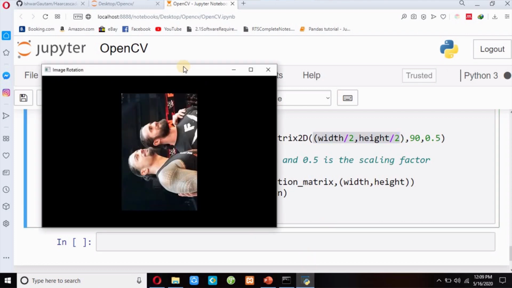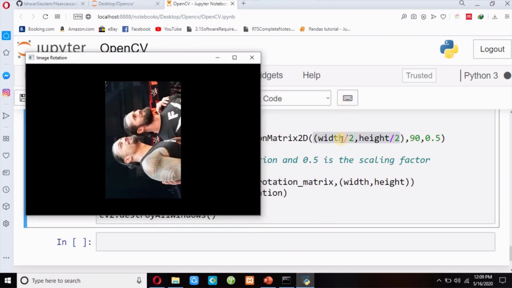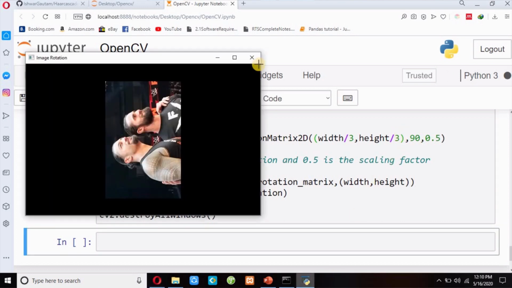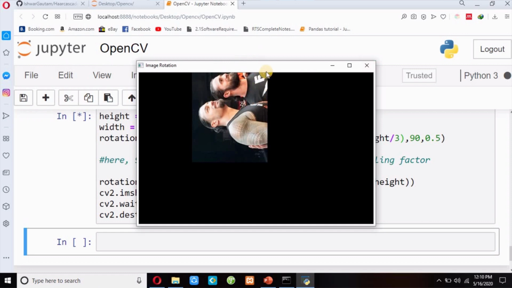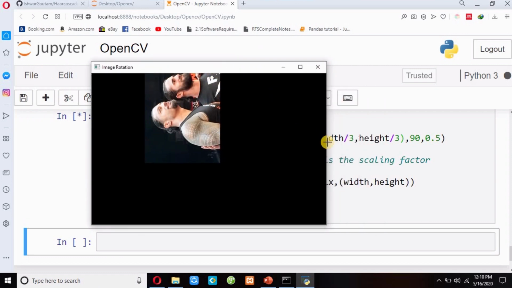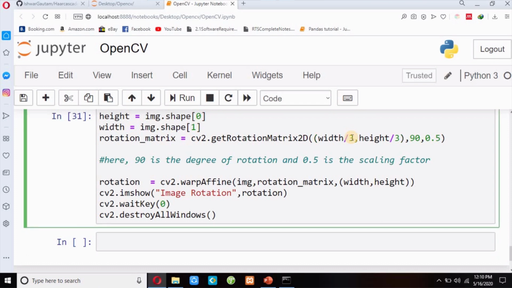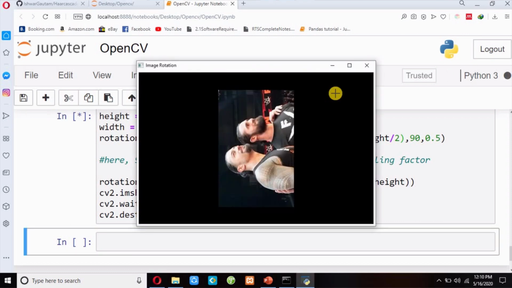So I have to write like this, and suppose if I write divide by 3 and also divide by 3, and if I press shift enter, I have to first close this window. You can see here this is my center where to start my image. So you have to note this point, but I will write divide by 2, divide by 2, and divide by 2 means it is the center position, shift enter. Okay, this is my rotated image.